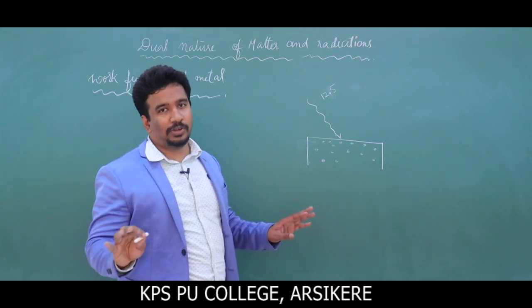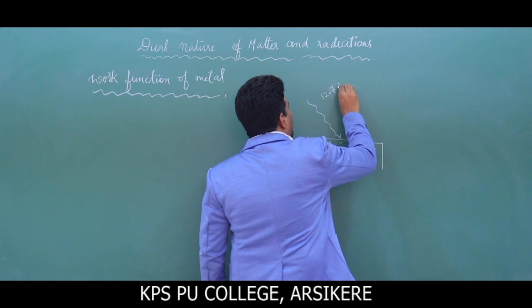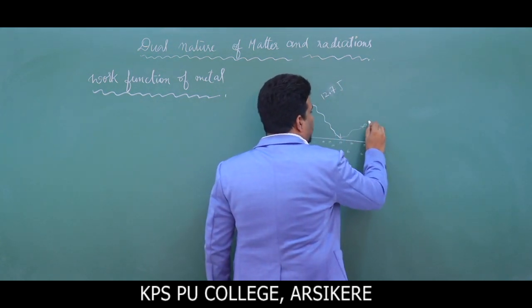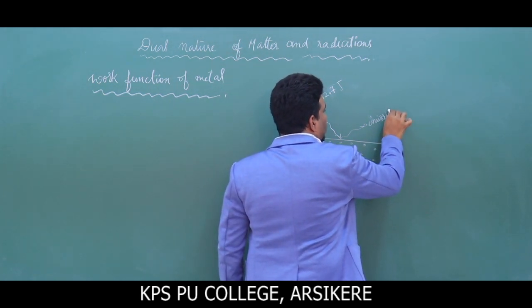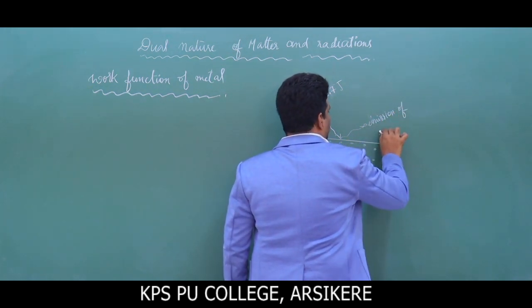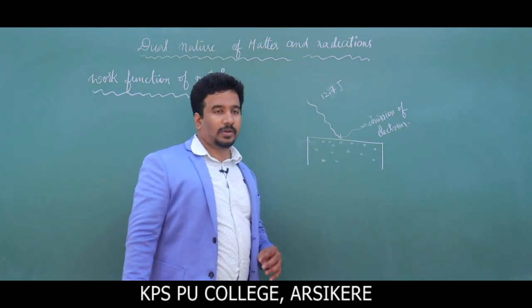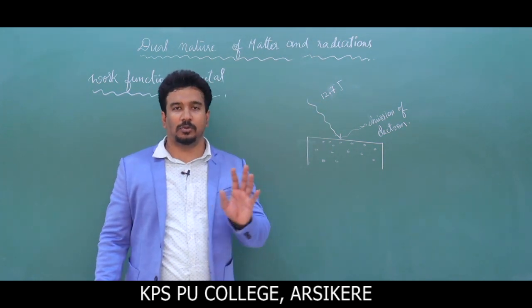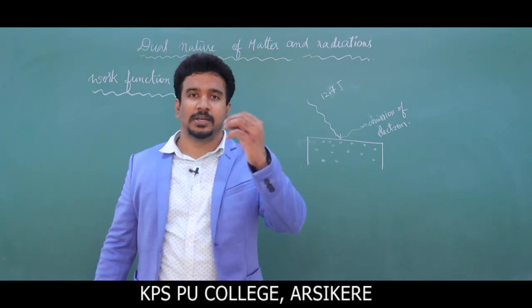Still, there is no emission. And I applied 12.7 joules of energy. Suddenly, there is an emission of electron. I applied 12 joules, no emission. 12.1, no emission. 12.2, no emission. 12.5, no emission. 12.6, no emission.